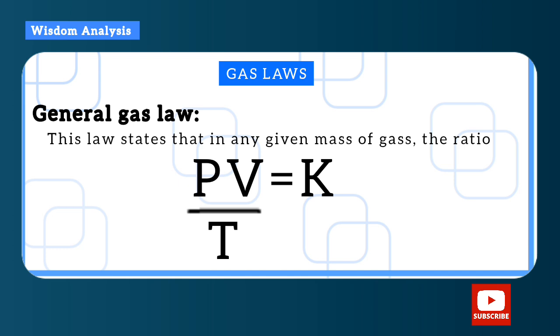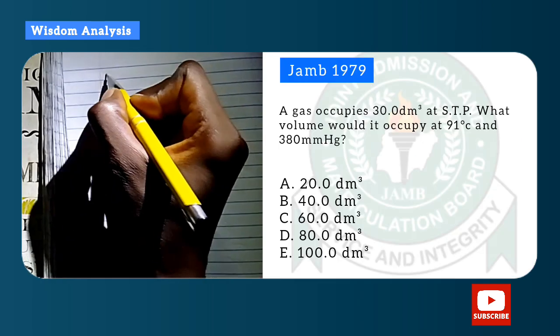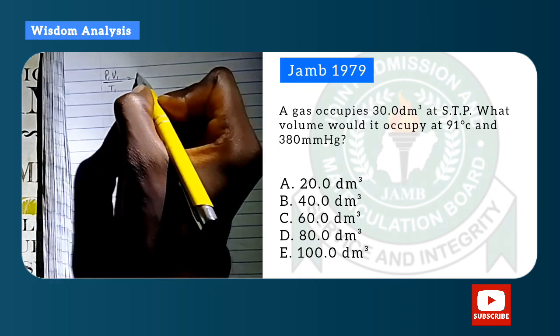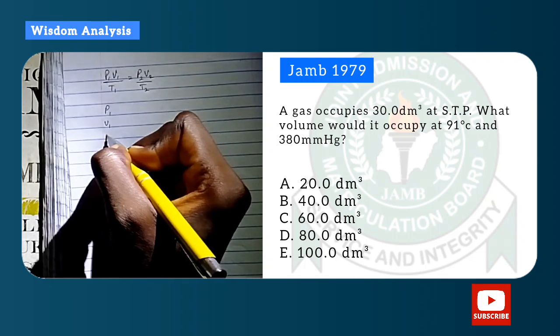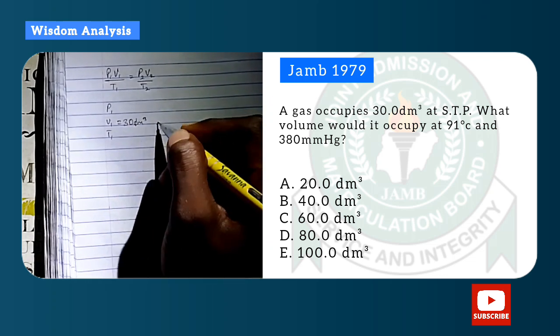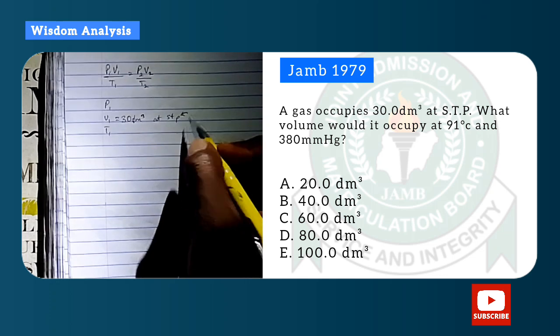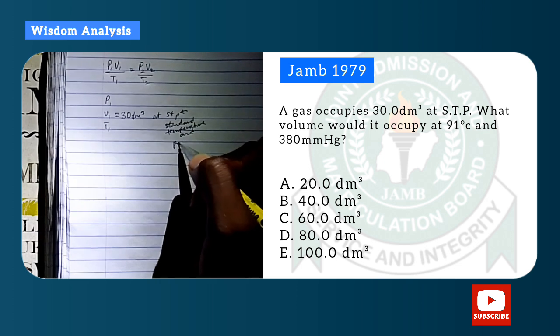The general gas law states that in any given mass of gas, the ratio PV over T is constant. P1 V1 over T1 is equal to P2 V2 over T2. Please pause the video to check the question properly before checking the answer. So how do you know a question is general gas law? It is when it uses the three parameters: pressure, volume and temperature. Here V1 was 30 decimeter cube and they said it was at STP. STP means standard temperature and pressure.